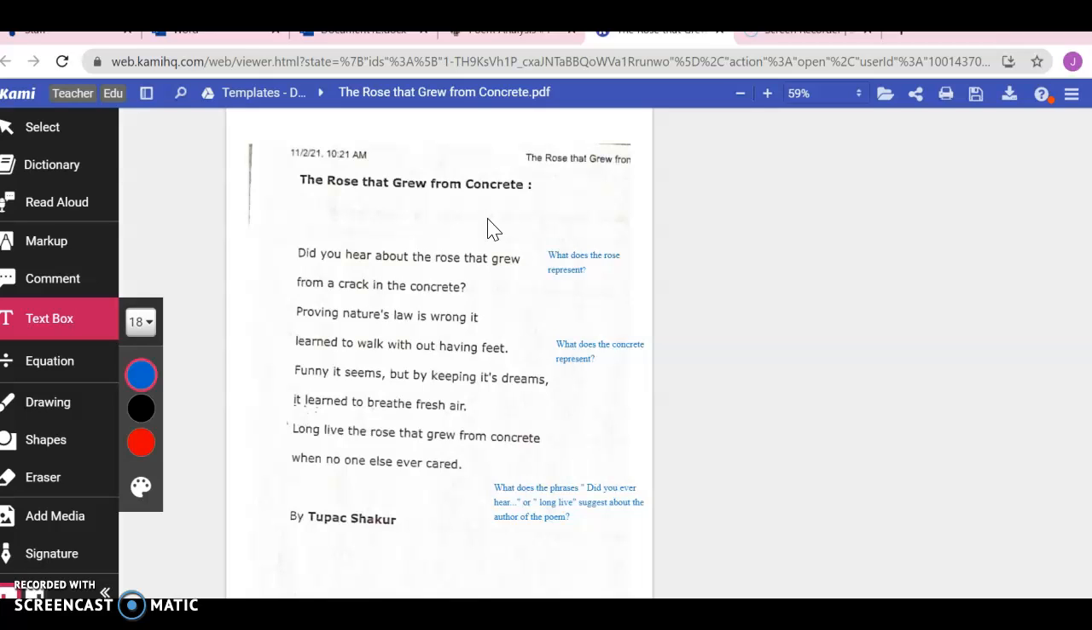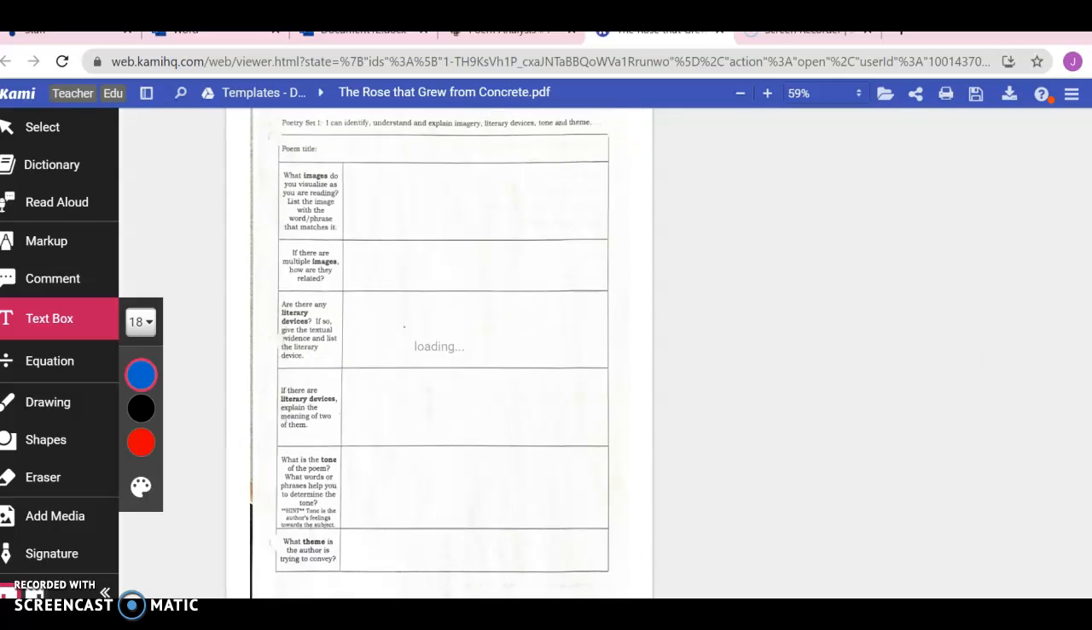So I want you to think about, what does this rose represent? What does this concrete represent? What does he mean when he's using these phrases, "did you ever hear" or "long live"? What does this suggest about our reader? I want you to go through and number the lines, stanzas, poem, rhyme scheme, answer those questions, and then answer this chart at the bottom.